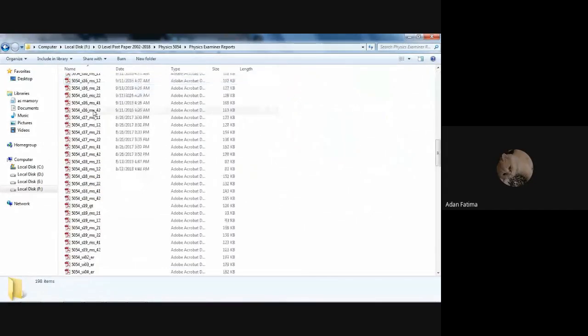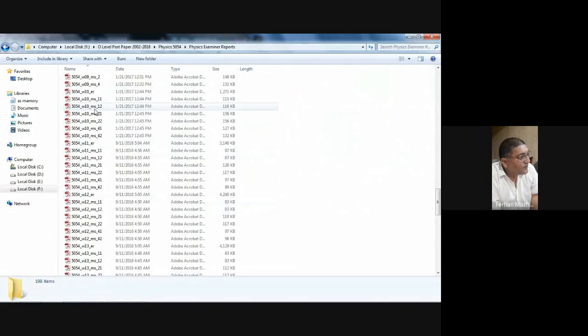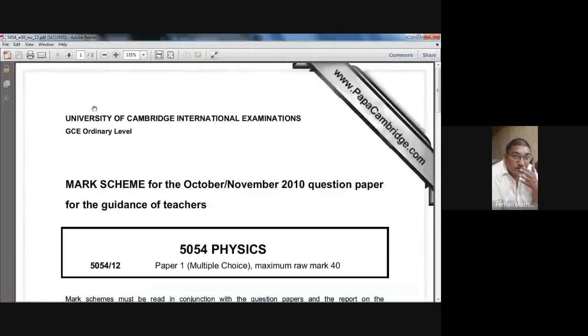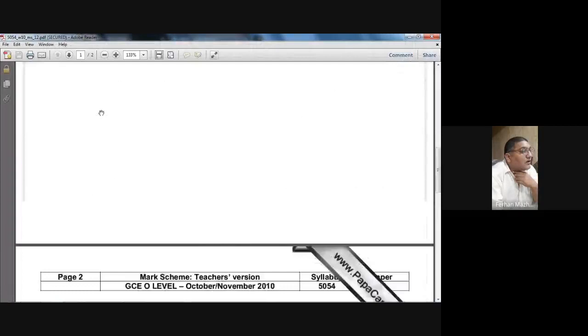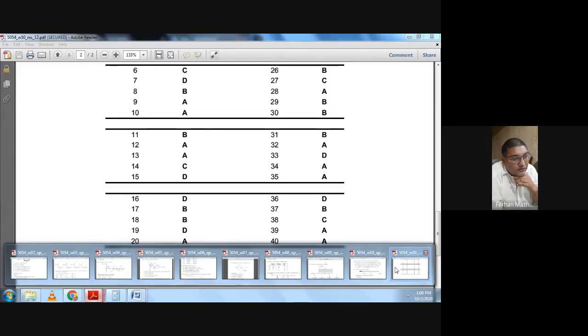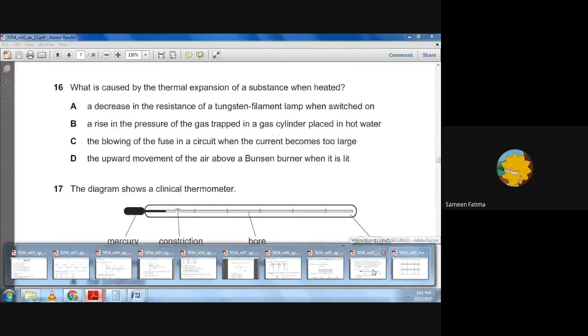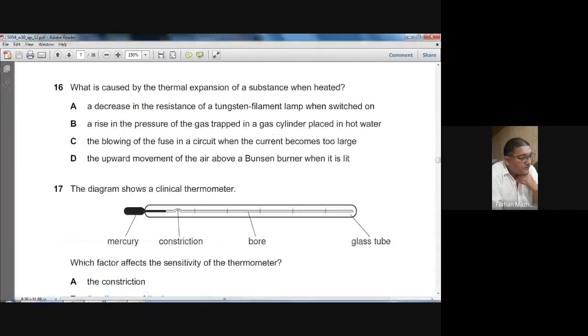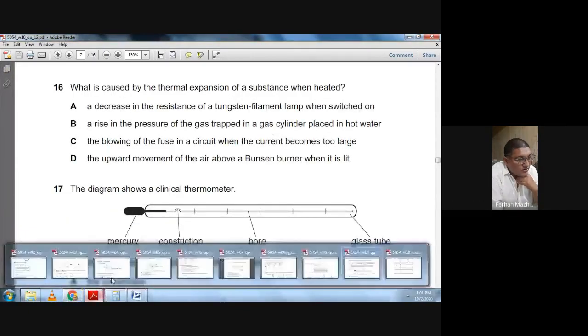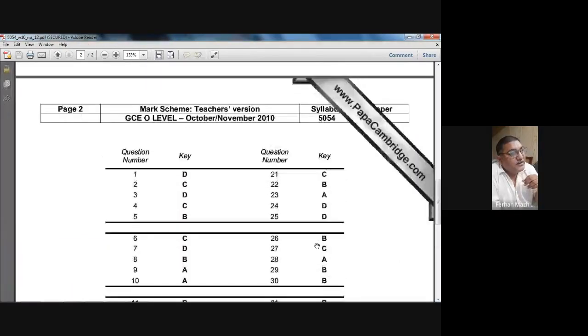Okay. This is winter 2010, 1-2 paper. Which question were we doing? Sir, 16. That was question number 16. Question number 16. It was winter 2010.